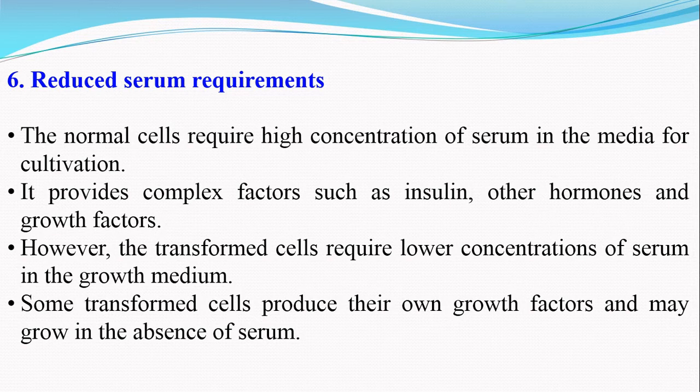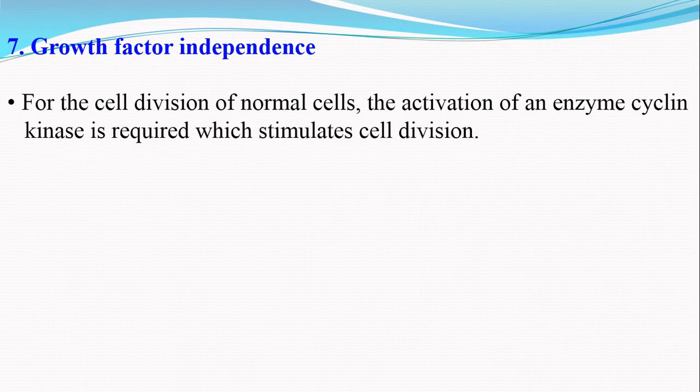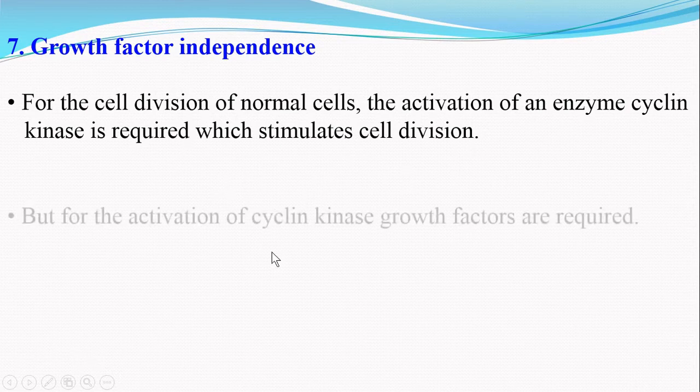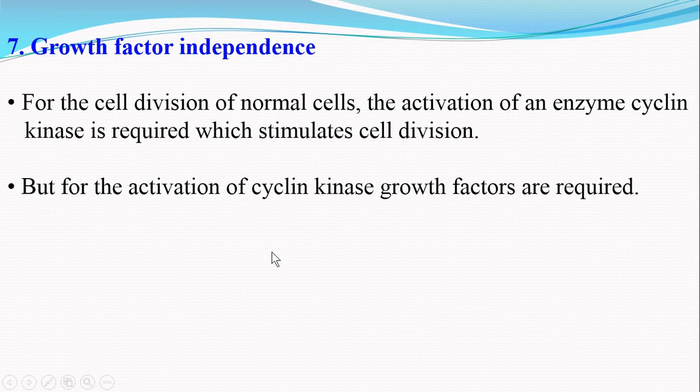One more important property of the cancer cells is growth factor independence. For the cell division of normal cells, the activation of an enzyme, cyclin kinase, is required, and this activated cyclin kinase stimulates the cell division. But for the activation of cyclin kinase, growth factors are required.